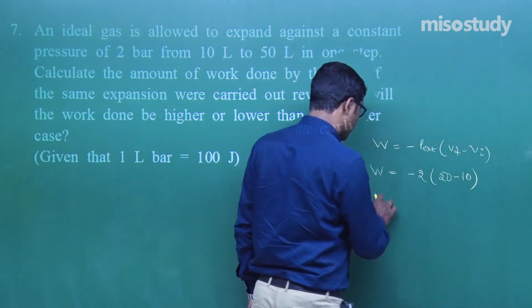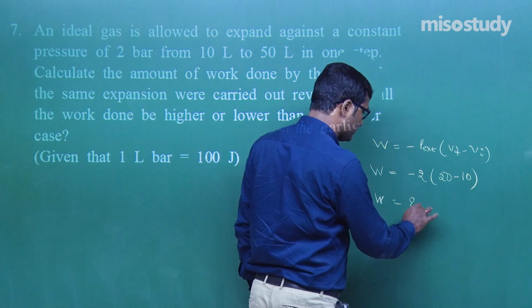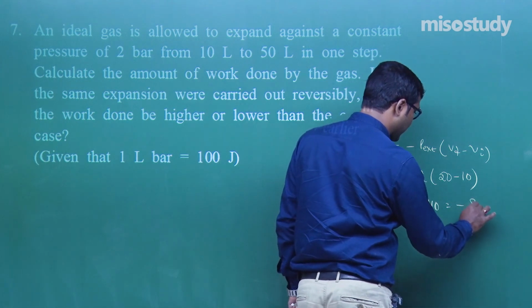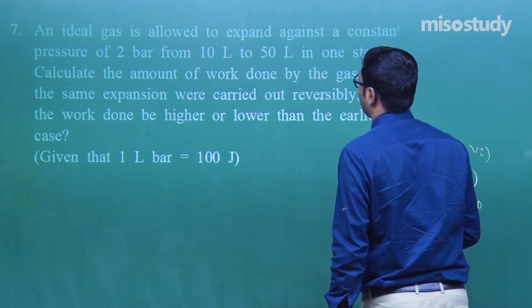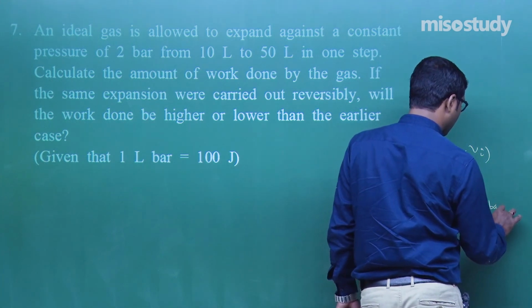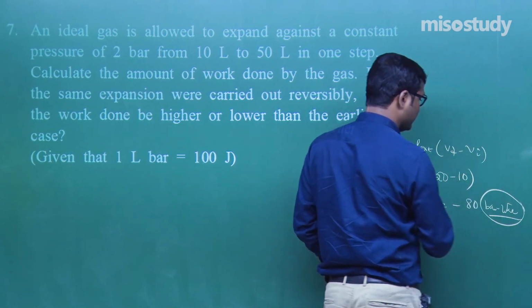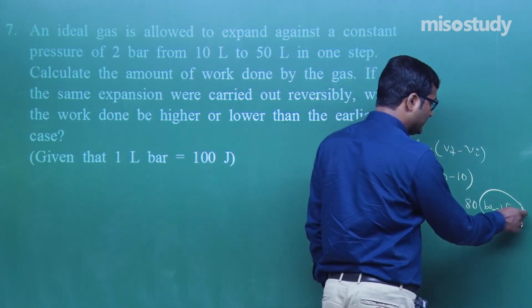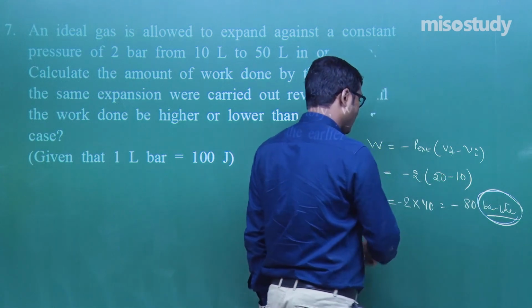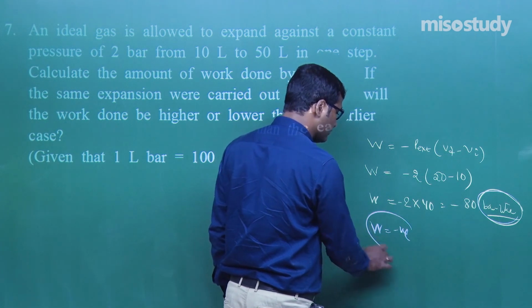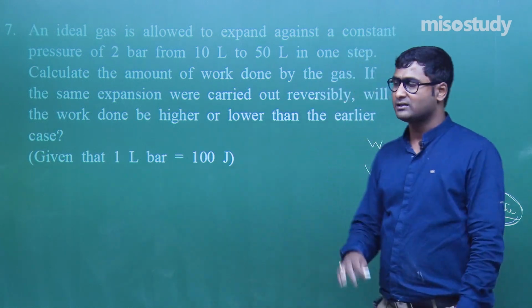Then W is equal to minus 2 into 40, that is 80 bar liter. We can convert bar into atm and liter into kilojoule, but that doesn't matter. What we observe here is that W is negative. This negative sign shows that work is done by the system.